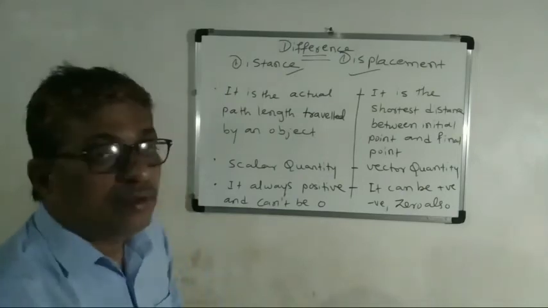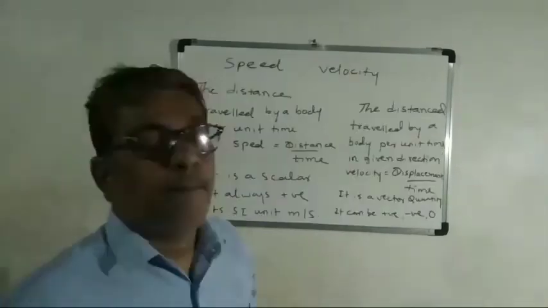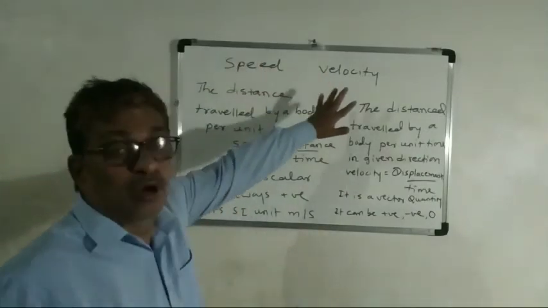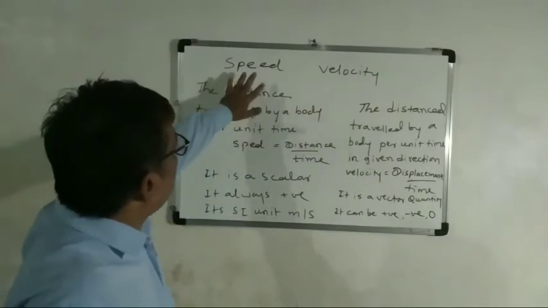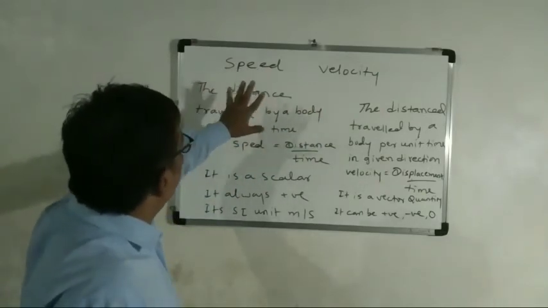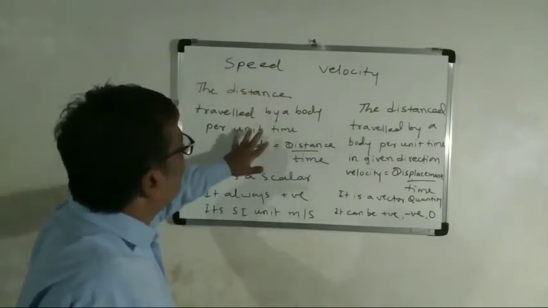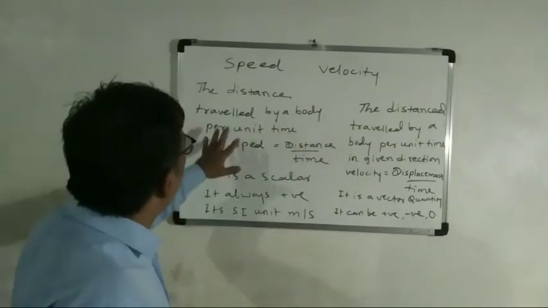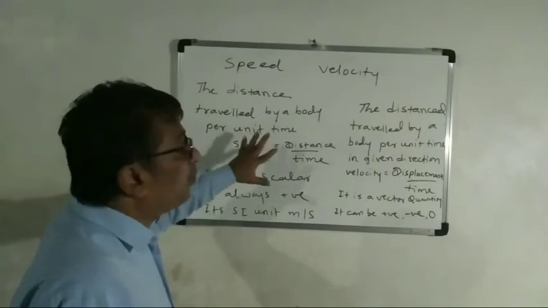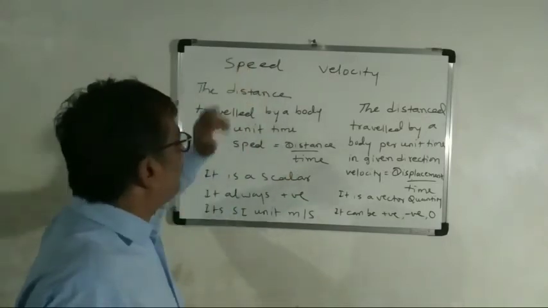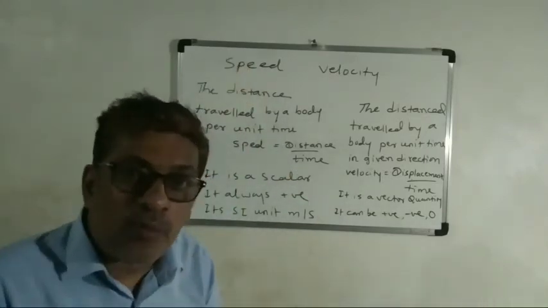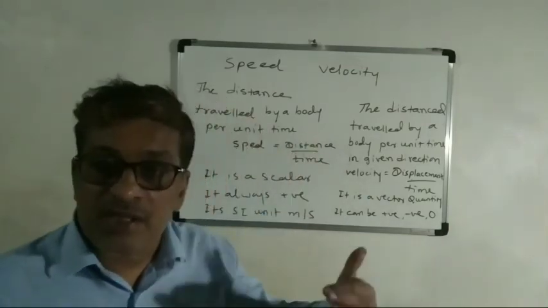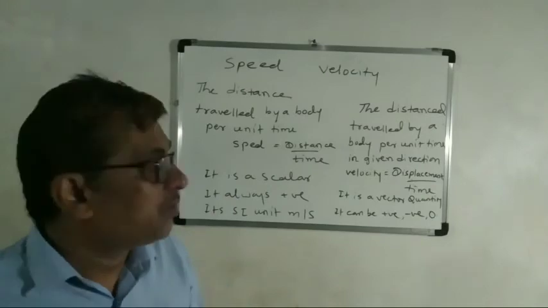Now we will discuss speed and velocity. First, speed is the distance covered by a body per unit time. The speed formula is speed equals distance divided by time.